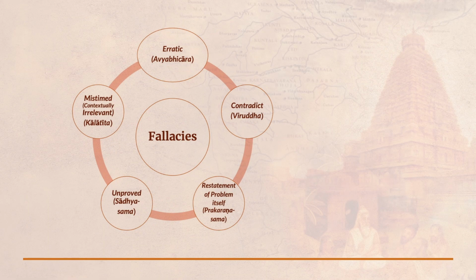An argument that you put forward, an anumana, must be devoid of all of these fallacies. Later authors, different darshanas, identified different kinds of fallacies also. Certain subcategories were identified within each of these categories, but overall, as the Nyaya Sutra identifies, these are the 5 kinds of fallacies. In general the lesson is that whenever we advance an argument in a knowledge creation process, we should make sure that our argument does not contain any of the logical fallacies. This is the moral that we can take from the Nyaya framework.